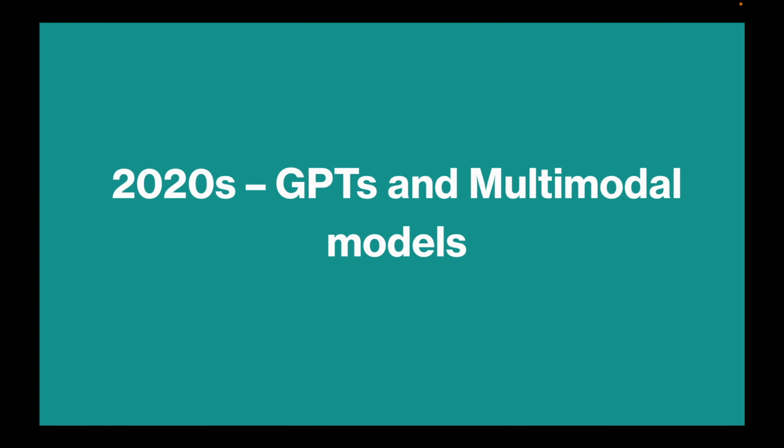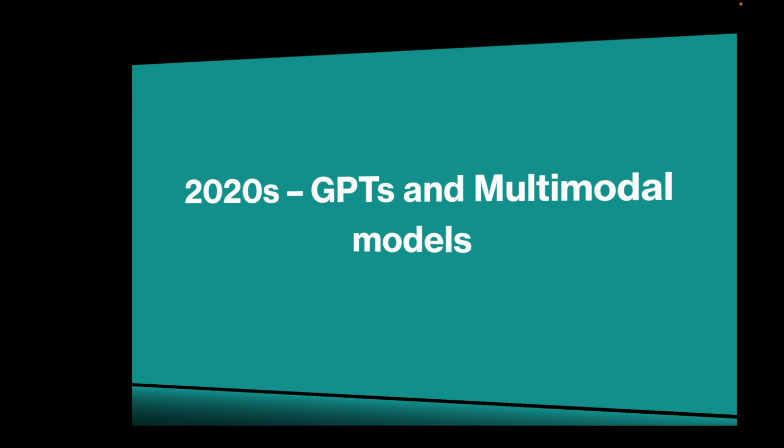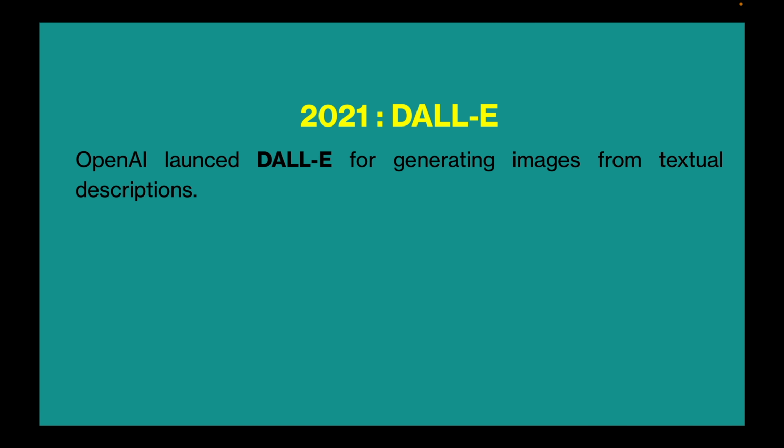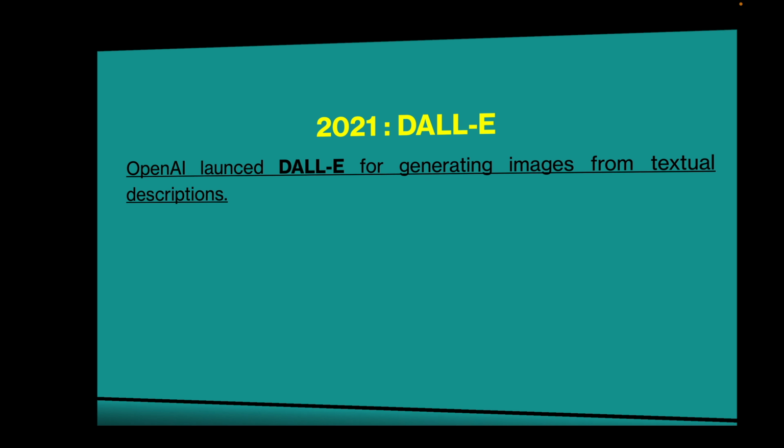2020s: GPTs and multimodal models. In 2020, OpenAI introduced GPT-3, capable of generating human-like text, coding, and responding to FAQs. In 2021, OpenAI launched DALL-E for generating images from textual descriptions.